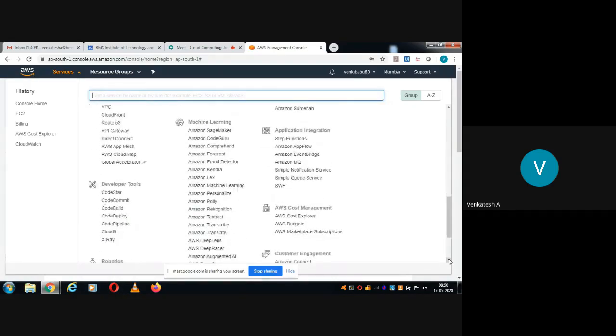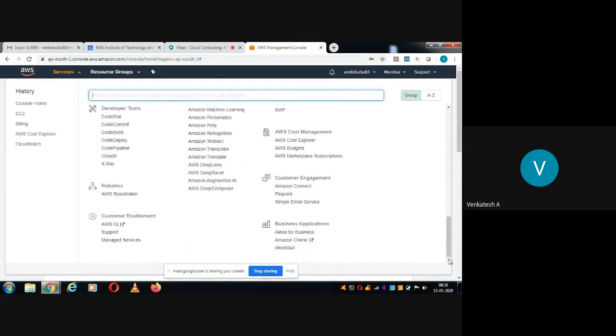See, there are so many services, isn't it? Business applications, robotics. That means you can see the range of services provided by AWS, and whatever services you are seeing here are all cloud-based services.